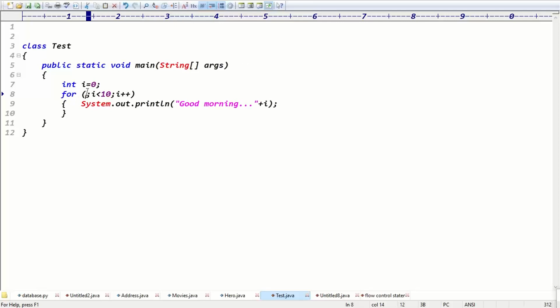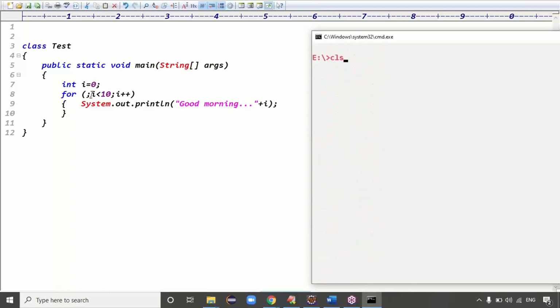It's optional. Here I didn't put the initialization. So here the initialization part is optional, guys. In the for loop, the initialization part is optional, but the semicolon is mandatory. Even though you didn't take the initialization, definitely you have to put the semicolon, right? The first case, guys: the initialization part is optional, but the semicolon is mandatory, right?